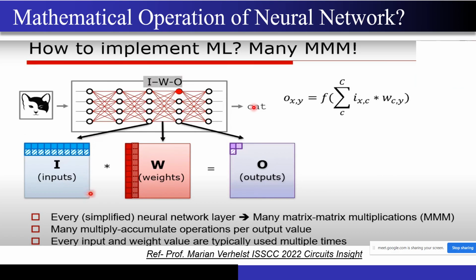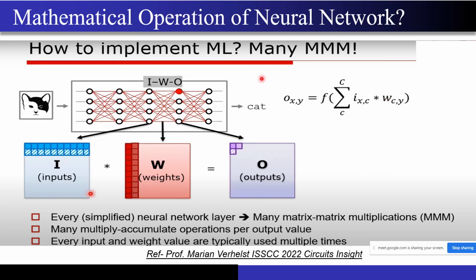Do you want to design the hardware or do you want to run the AI model? What do you want to do exactly? If you just want to work on the hardware, then you just need to know this function. See, I just told you that I'm ignoring this function, but you know there is something called an activation function. Your job is just to implement this operation efficiently. Those people won't care whether you know about AI or not.